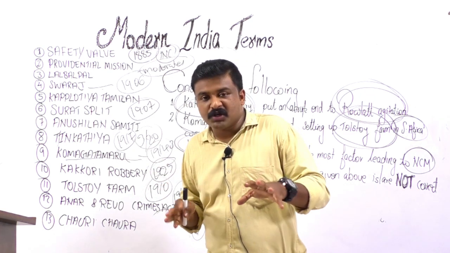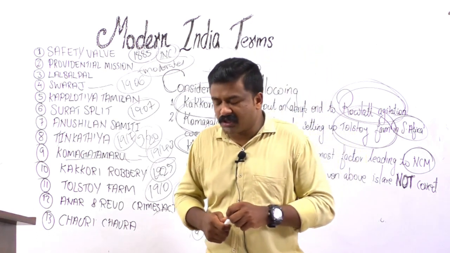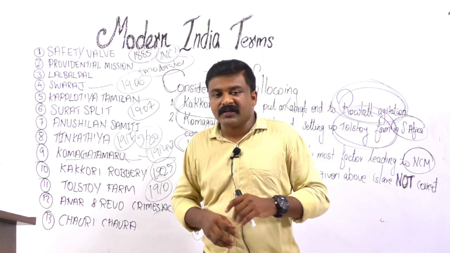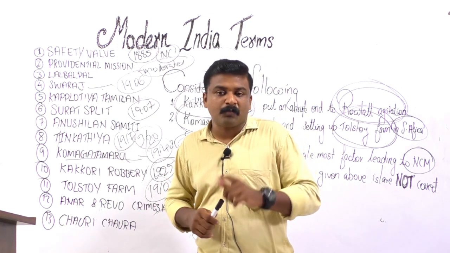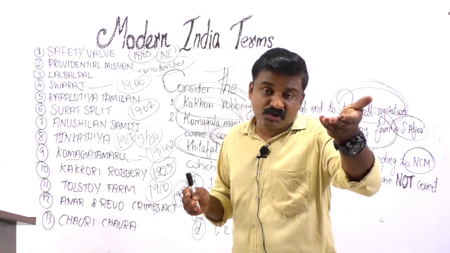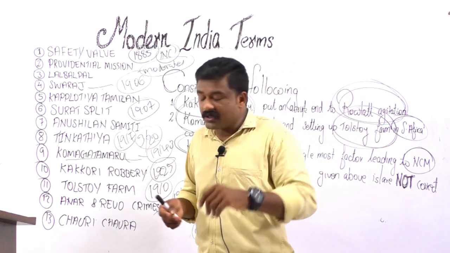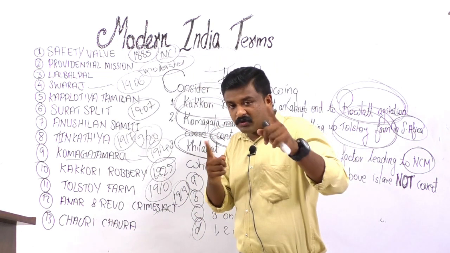It was passed by the British to suppress revolutionary activities in India against the British. Anybody can be arrested without warrant, and put in jail without any trial for 2 years. Against the Rowlatt Act, there was the Rowlatt Satyagraha.